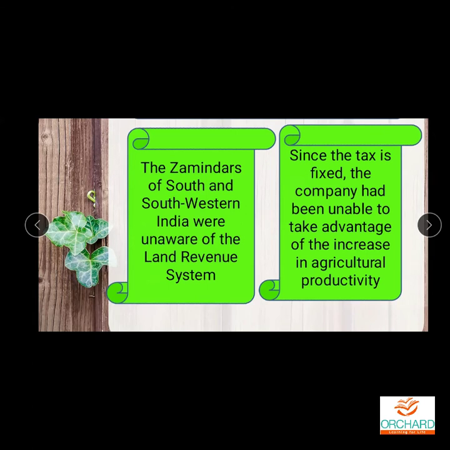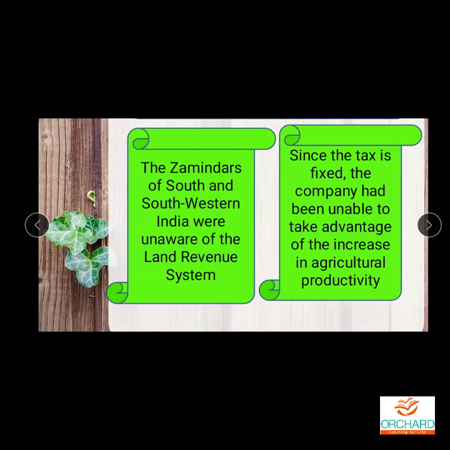On the other side, since the tax was fixed, the company had been unable to take advantage of the increase in agricultural productivity. That's what I said. Zamindars were enjoying the extra amount of money. Since the amount they had to pay was fixed, the Britishers were not able to enjoy the extra money. Suppose the crop production is more and zamindars are able to get more revenue, the Britishers couldn't get that extra money.